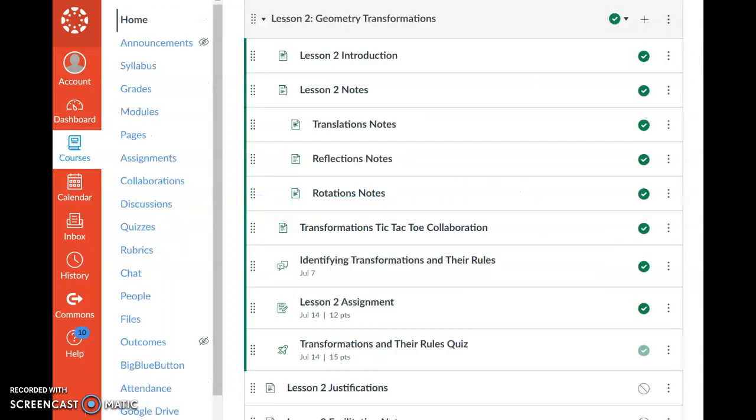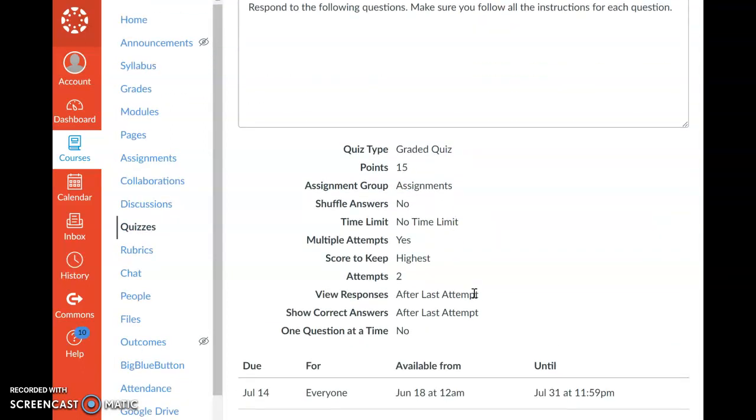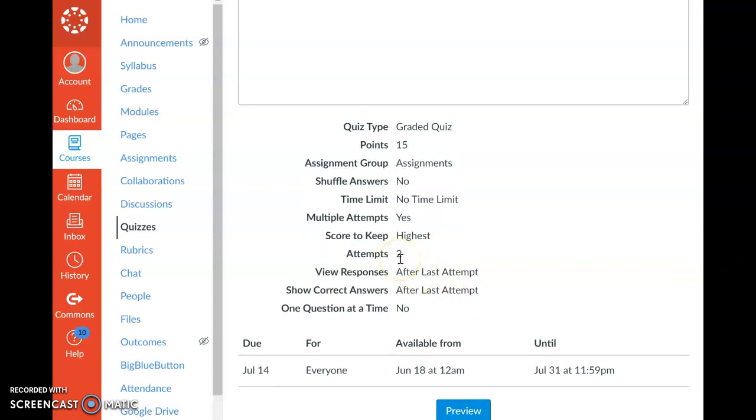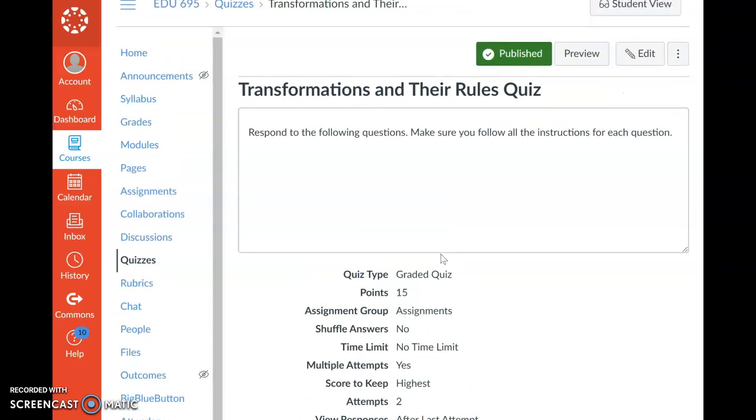The third specific lesson material is the Lesson 2 quiz, the transformations and the rules quiz. So we will go there. All right, and notice that students have 2 attempts on this quiz. After the first attempt, if they don't do as well as they wanted, they can go back, review any of the previous materials and activities, and come back in and retake that quiz. They can also ask for feedback from the teacher.